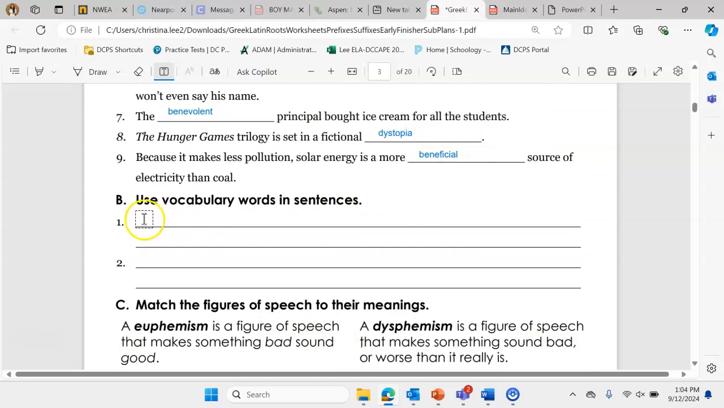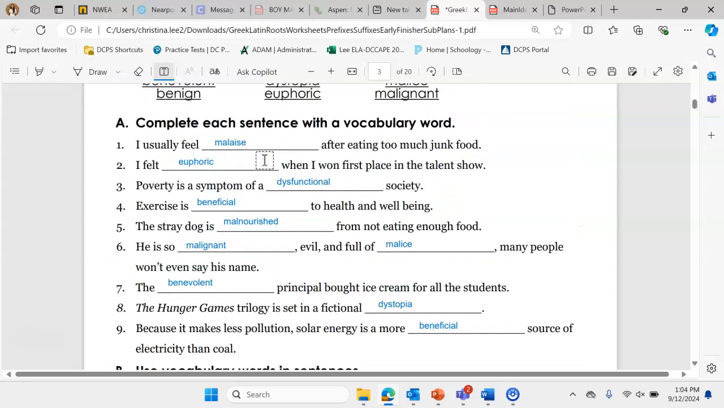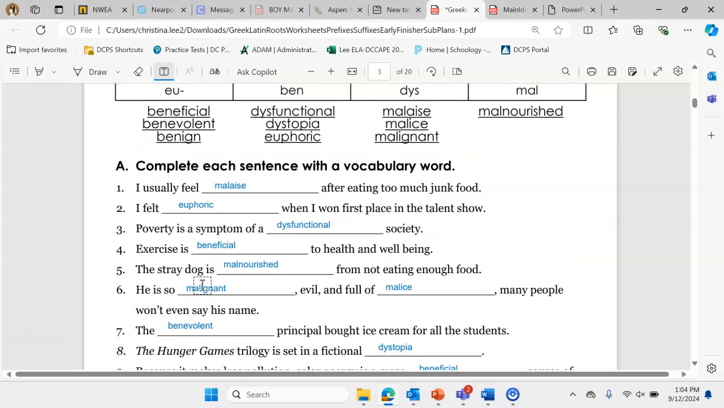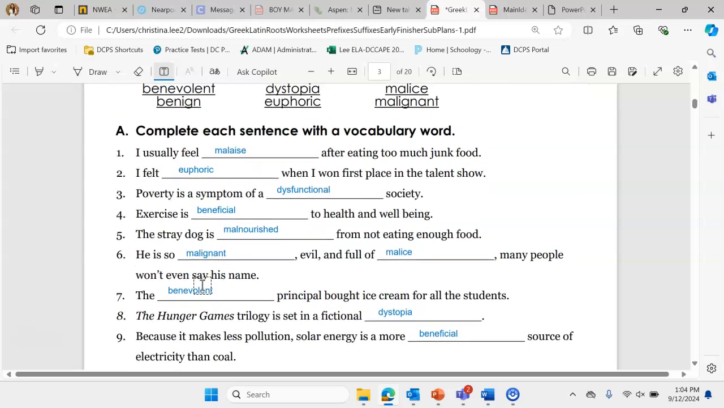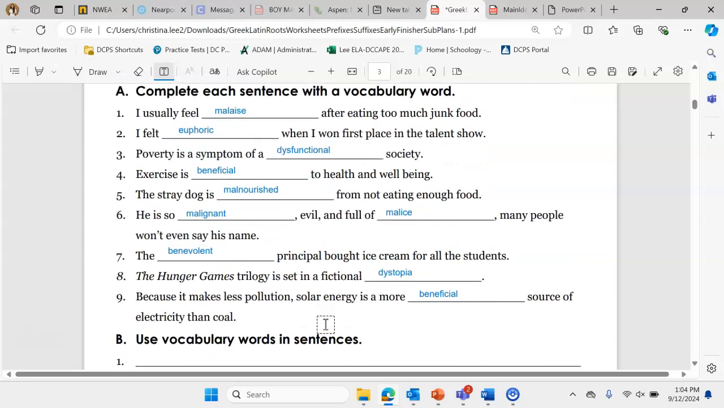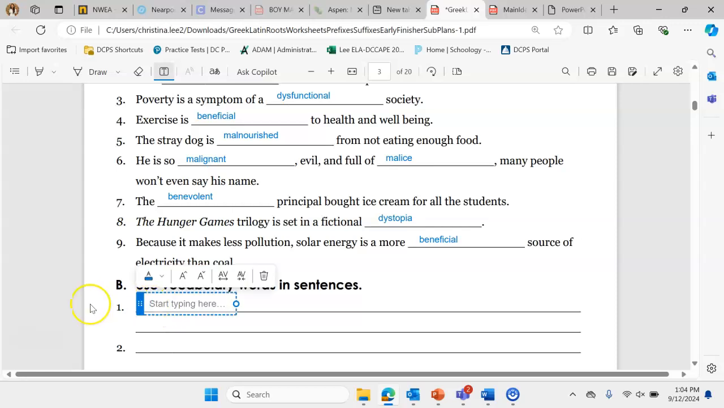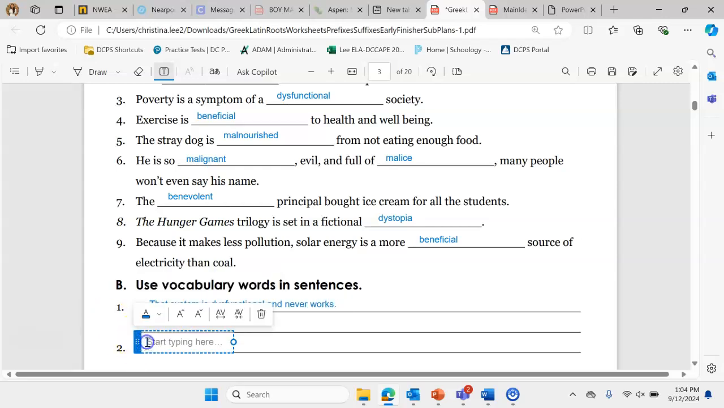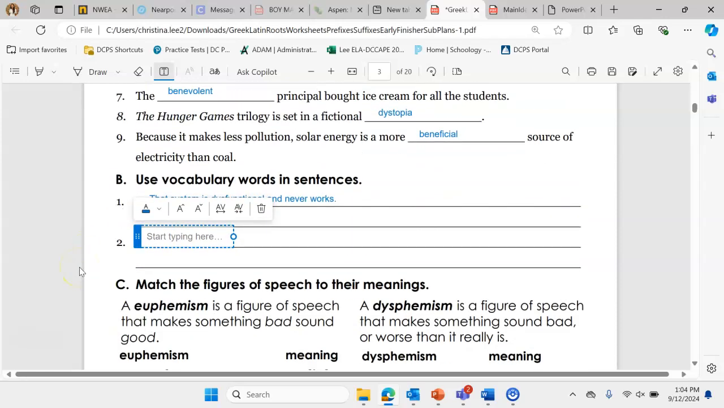So then you're going to pick two vocabulary words to use in a sentence. Pick any of these two that you want to practice using. I might use, let's use dysfunctional. That system is dysfunctional and never works, right? So you can make your own sentence using any one of these words that you want to practice.